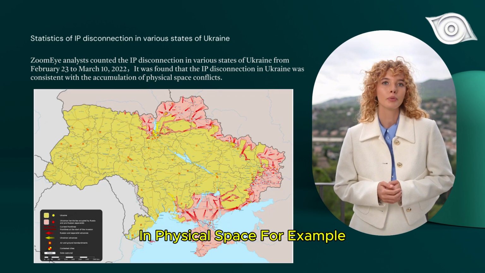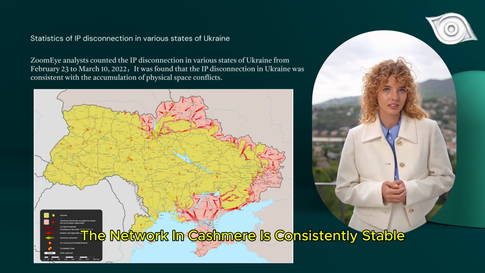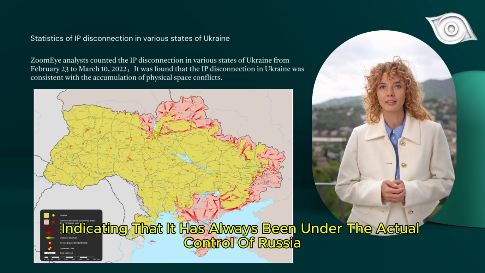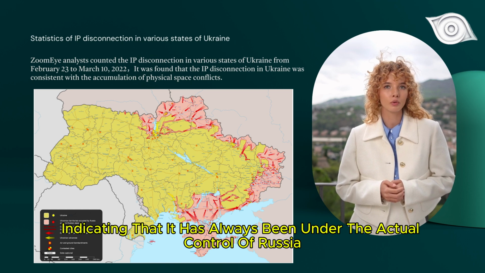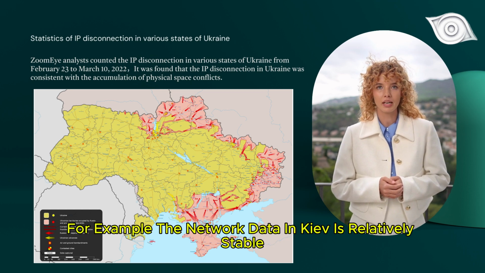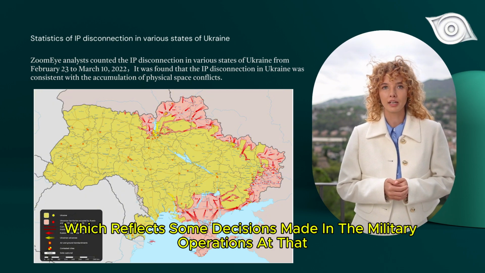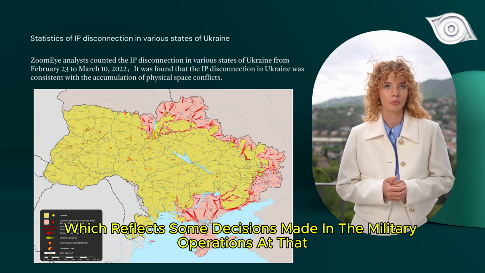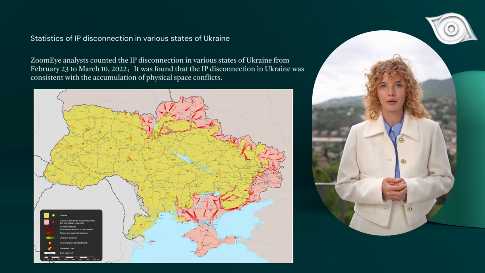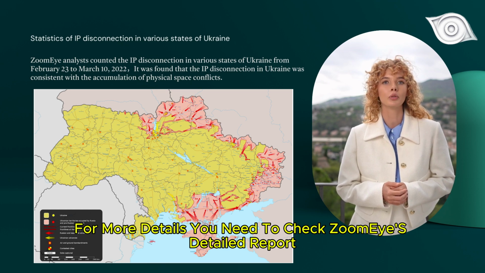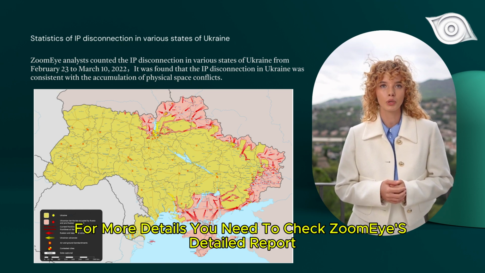For example, the network in Kashmir is consistently stable, indicating that it has always been under the actual control of Russia. For example, the network data in Kiev is relatively stable, which reflects some decisions made in the military operations at that time, etc. For more details, you need to check Zoomeye's detailed report.